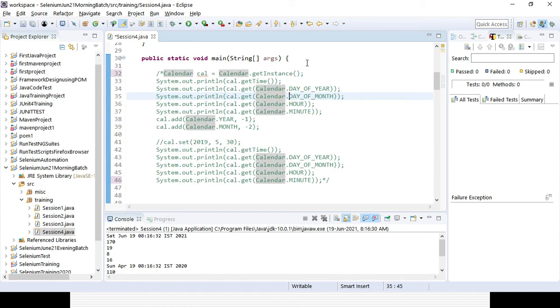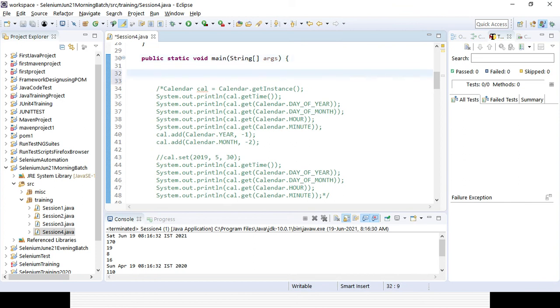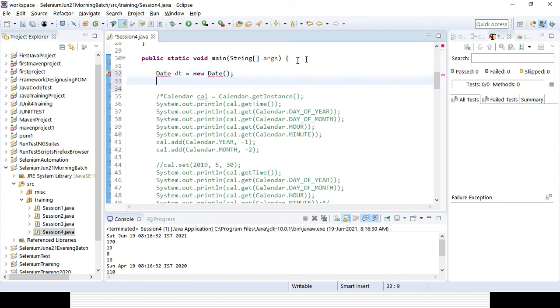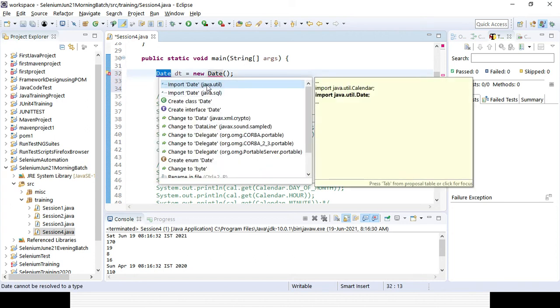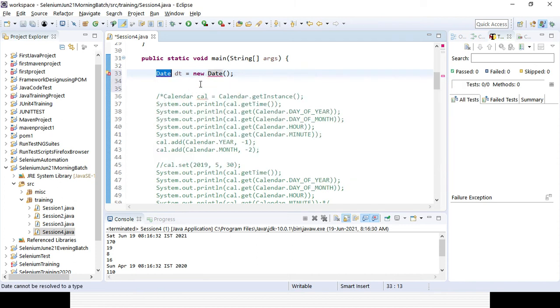In the next one, I'll be letting you know about the date functions available in Java. So how can you create a date? Date is a class available. So I'll be creating a variable dt equal to new Date. Okay, you can see some error message is there. You need to import the Date class from the java.util package. Do not import anything from the java.sql package. You need to import from the java.util package. Okay.